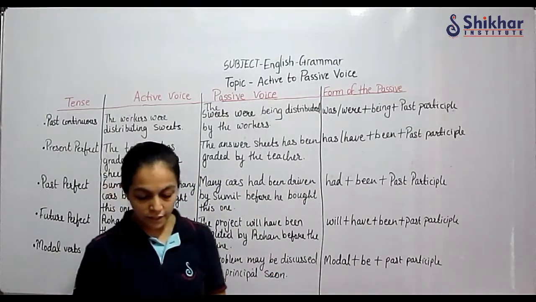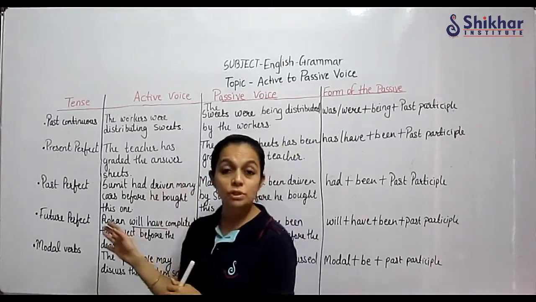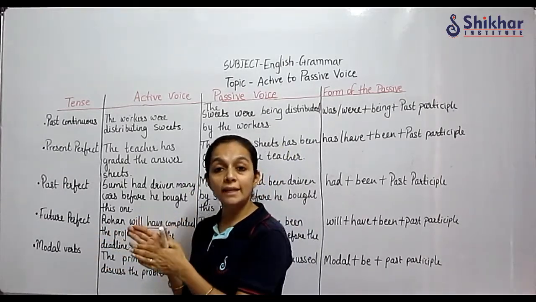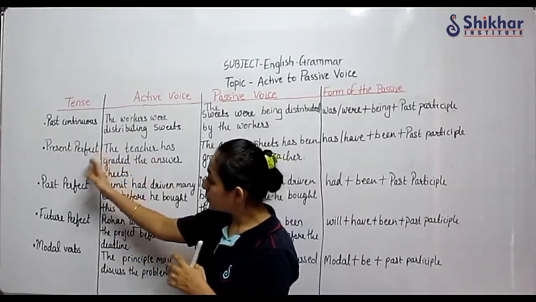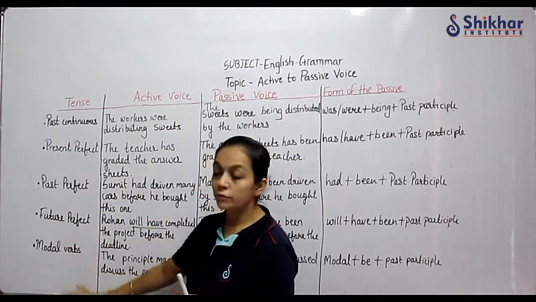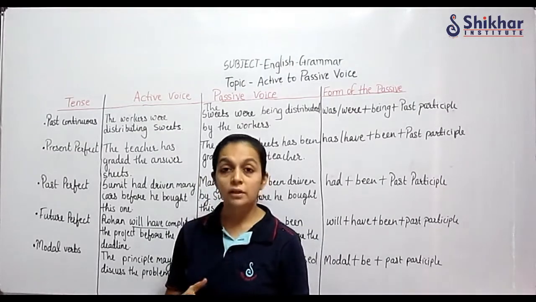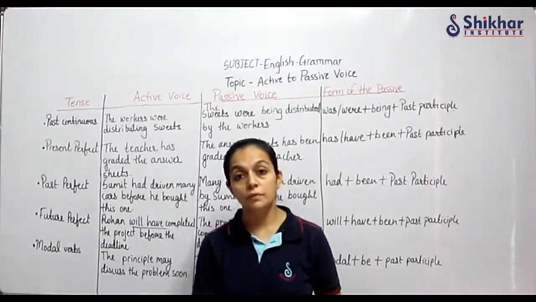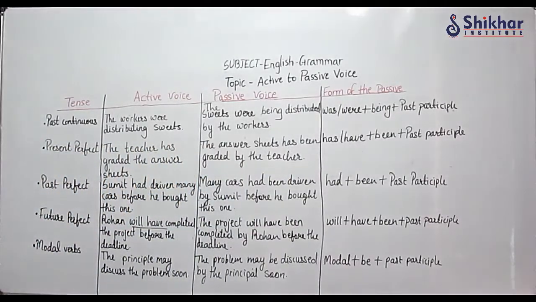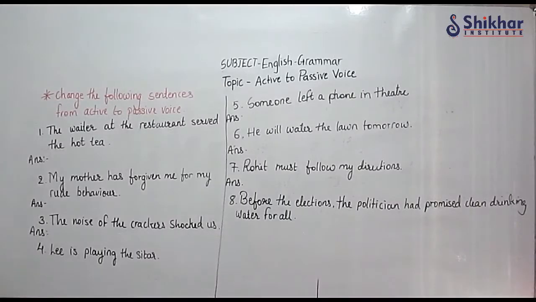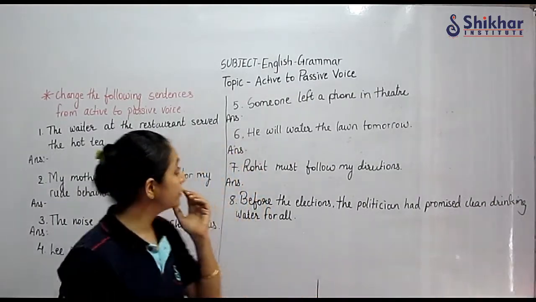So with this, students, we have completed active to passive voice with the rules we have seen in different tenses: present tense, past tense, continuous tense, present perfect, past perfect, future, and with the modal, how to write it. That also we have seen. Now we are going to see some examples. Let us solve some of the examples given here.